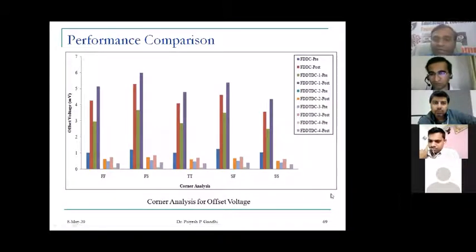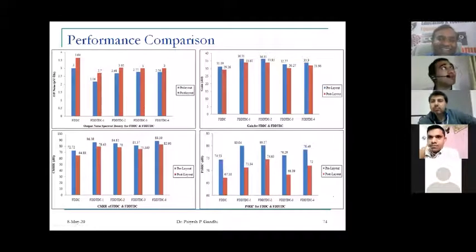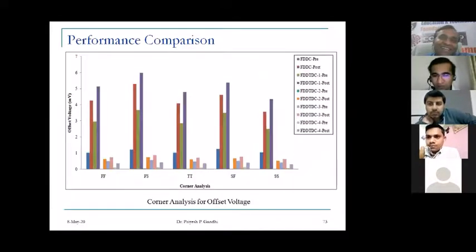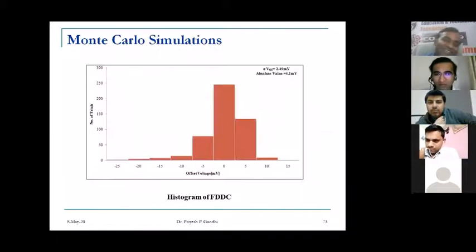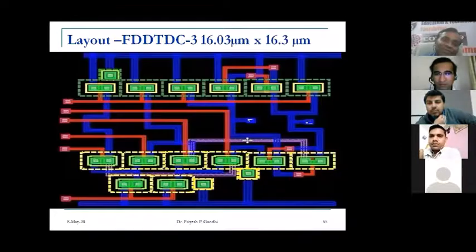I think Dr. Gandhi has finished, but if you want, there are still 5 minutes. Yes, sure. I haven't shown you a post layout simulation, so we will go through it so that it will be much clearer.